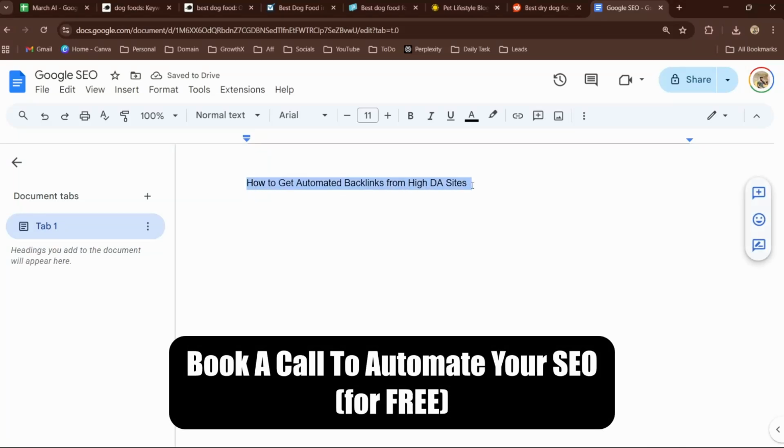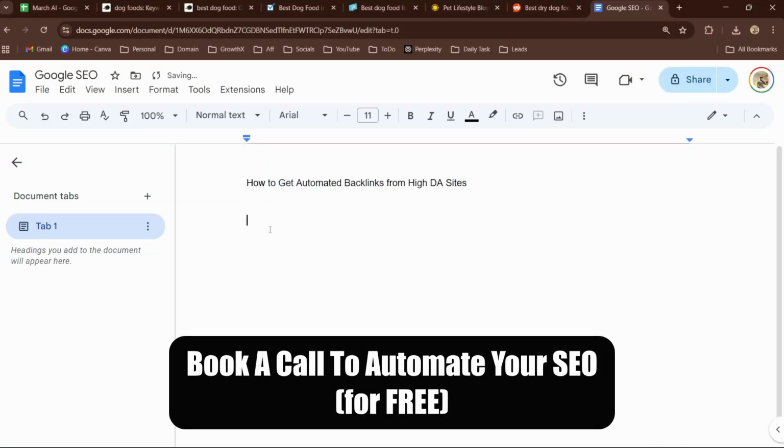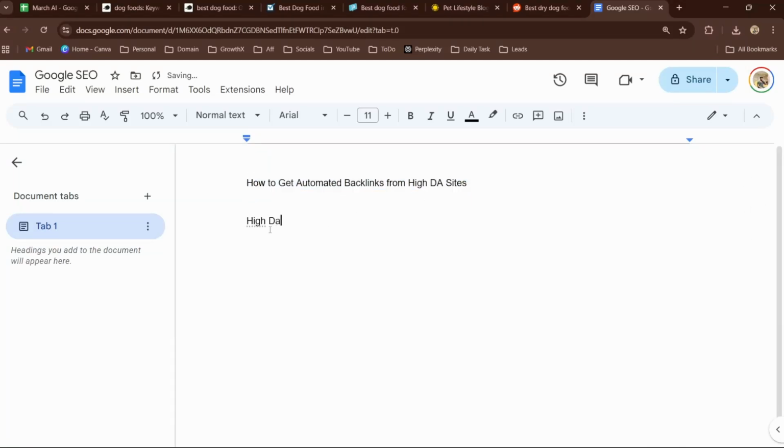So how do you get automatic backlinks from high DA sites, guys? The thing is, high DA sites charge you too much money because they have a high domain authority score, which means even if you get one backlink, it's just more points to your domain. So how do you automate backlinks from high DA sites? We cannot, but the thing is, we can find high DA sites.